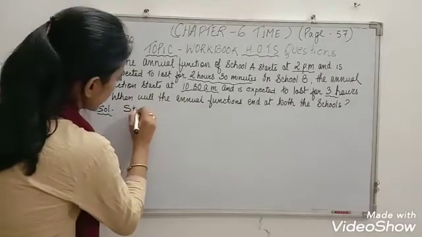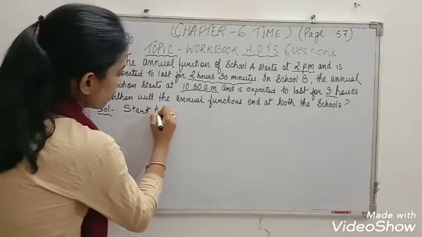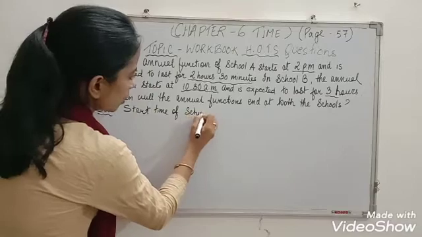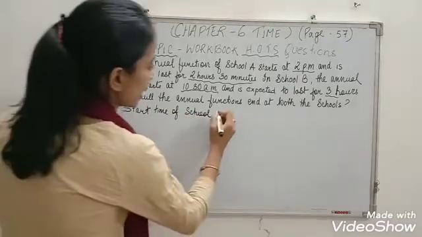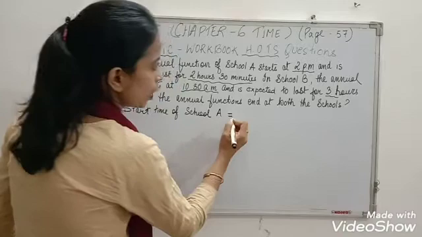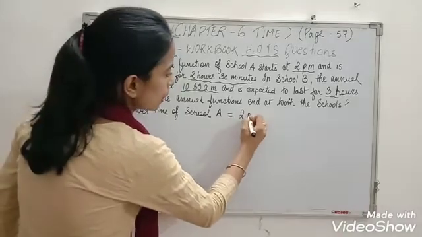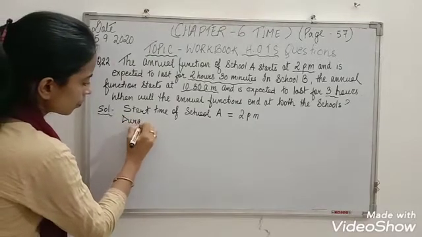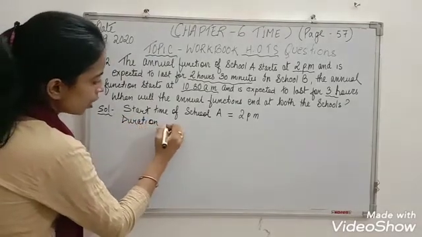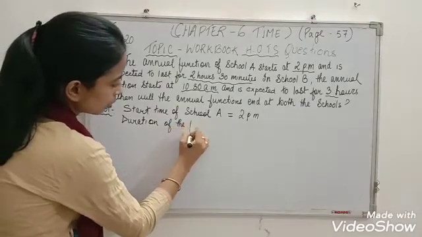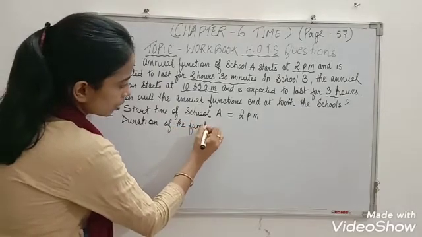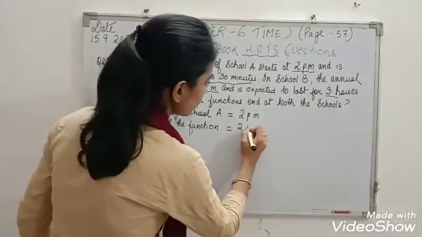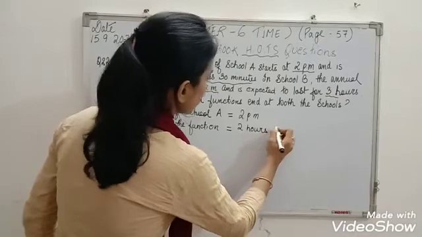Start time of school A. Start time of school A equals how much, children, at what time? 2 p.m. Duration of the function equals 2 hours 30 minutes.